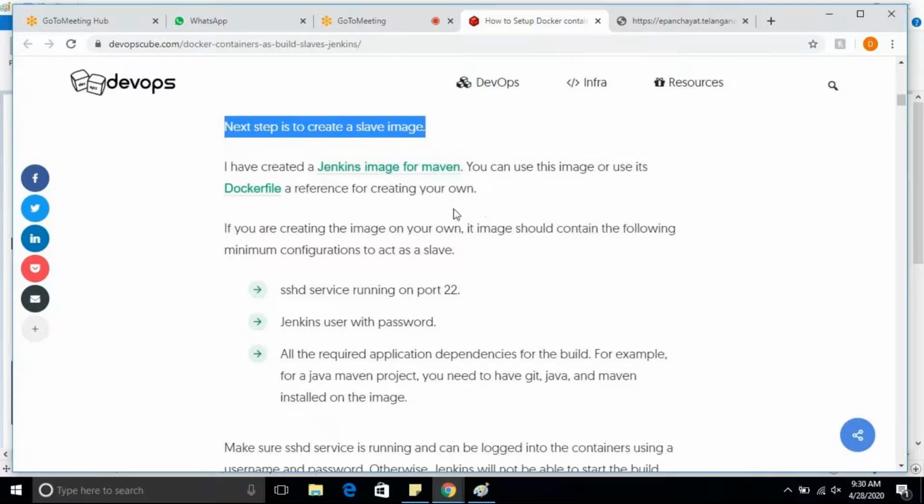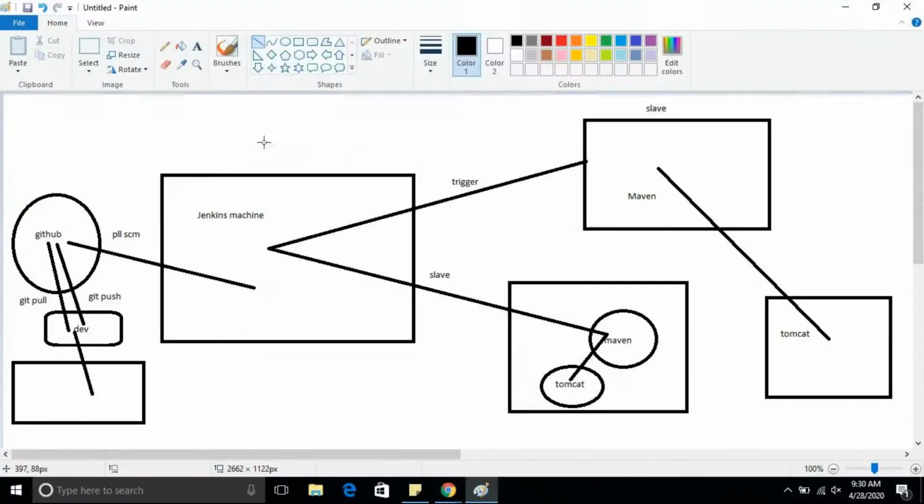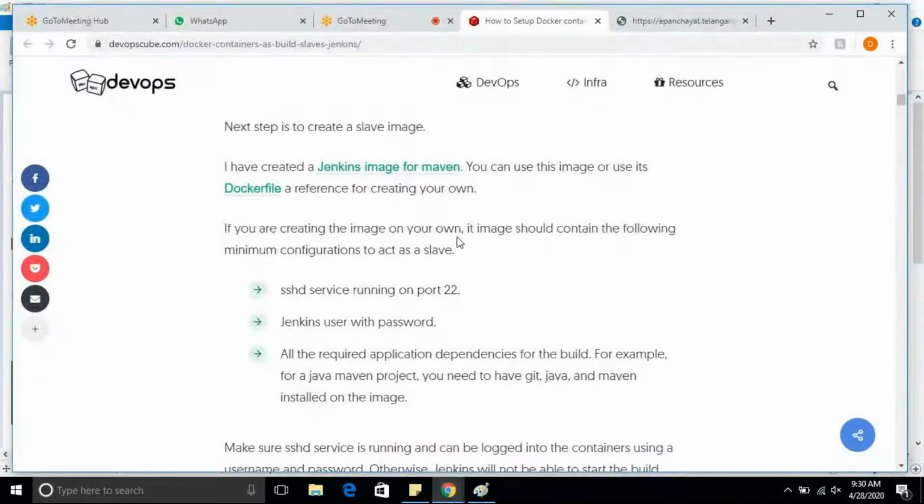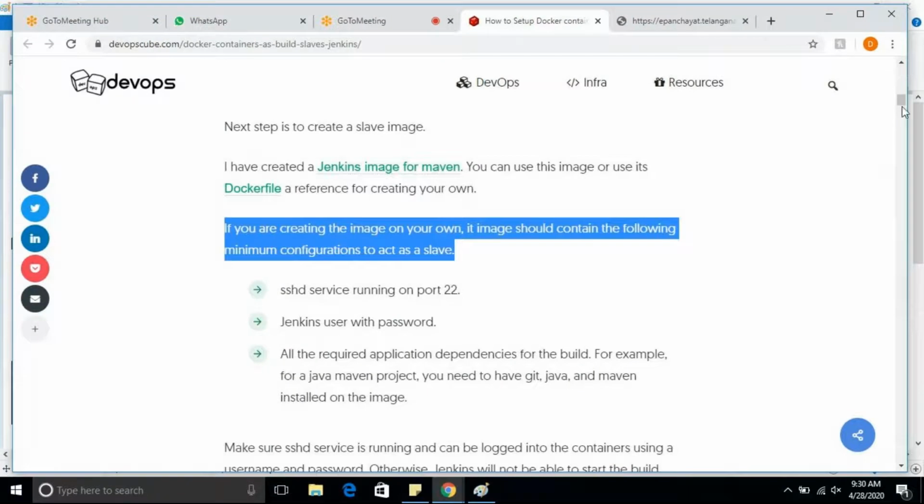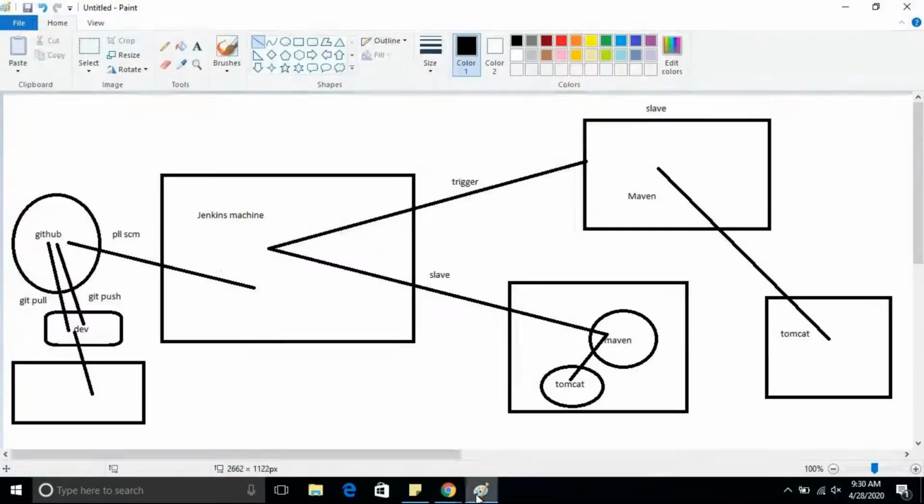Maybe it seems the Jenkins master is also using that image itself. It can be possible, right? Even the master can be a Jenkins image. No, in the initial steps he has mentioned that he needs a Jenkins setup running. Maybe I haven't gone through that initial step. But generally, leave it, whether you have a master setup or not. It can be a physical machine, it can be EC2, it can be a Jenkins image also. That's out of scope.